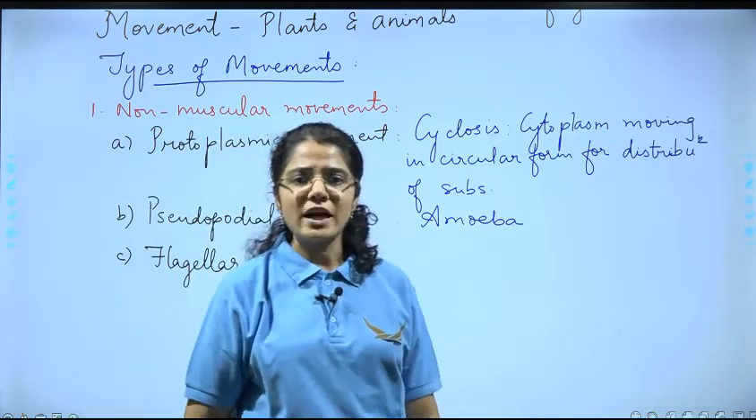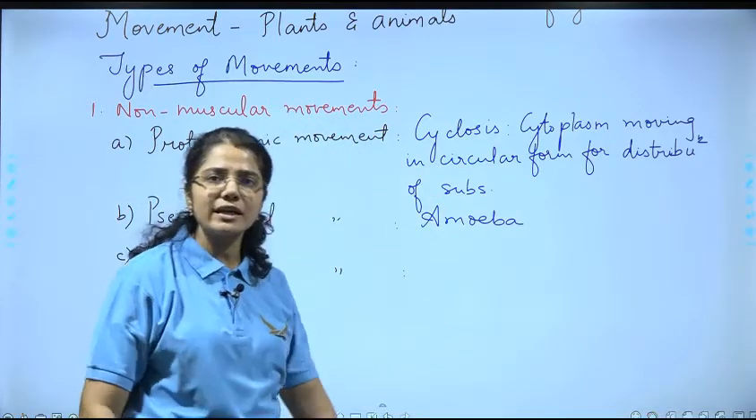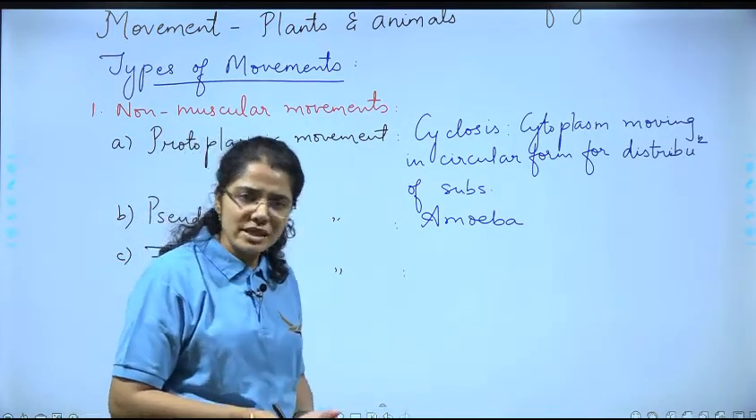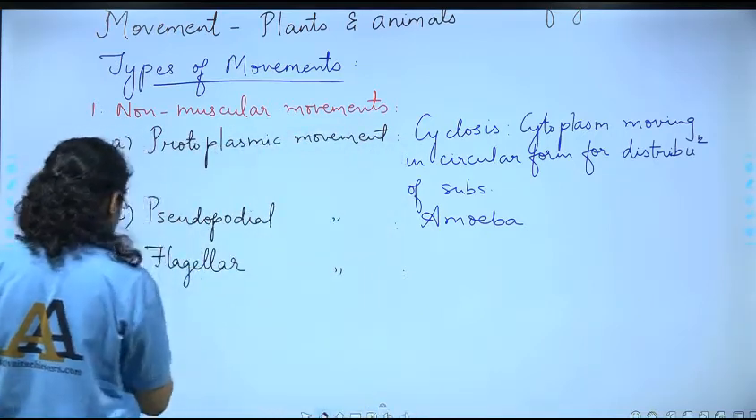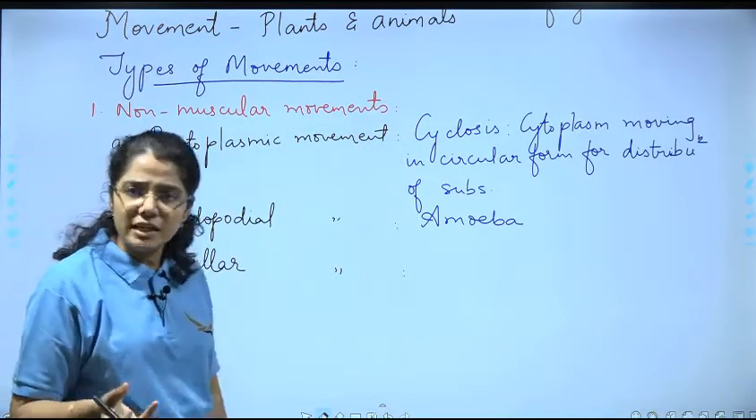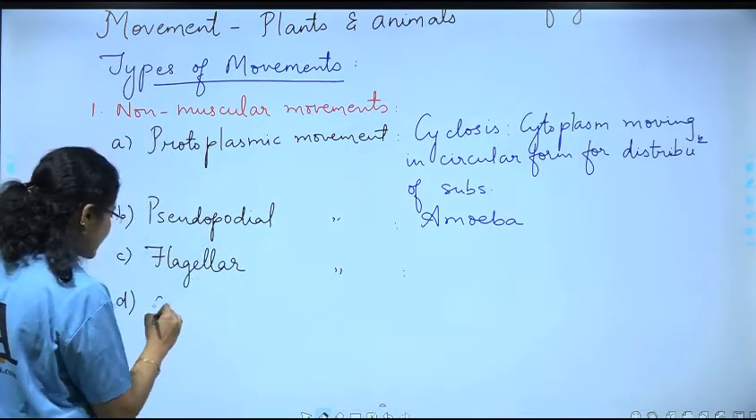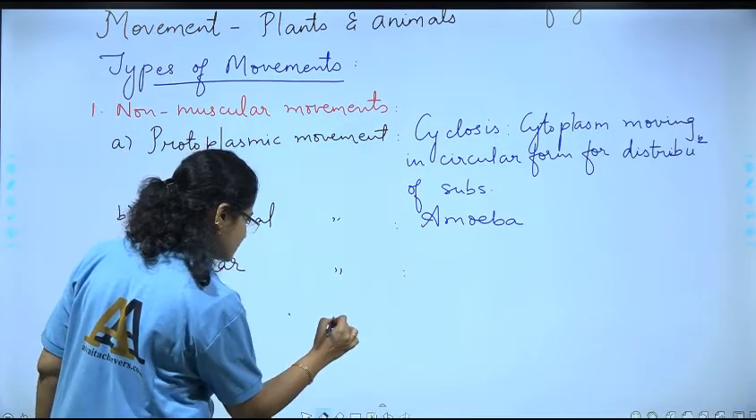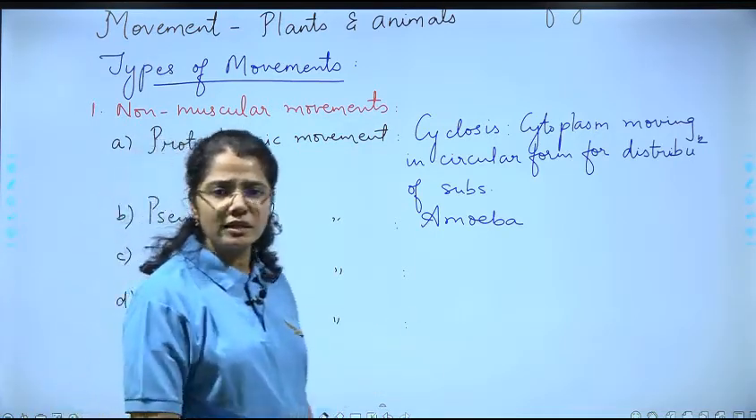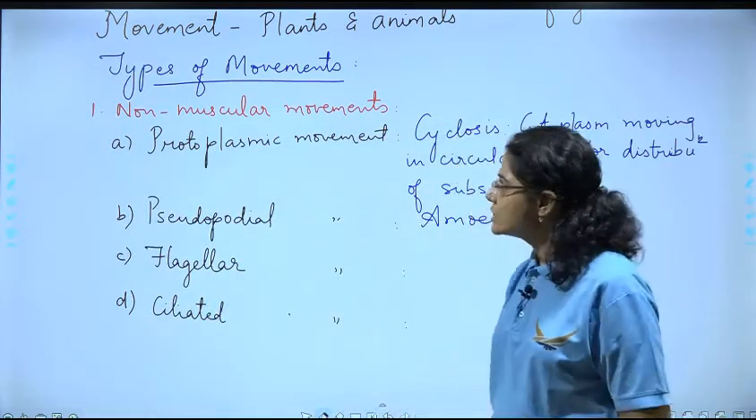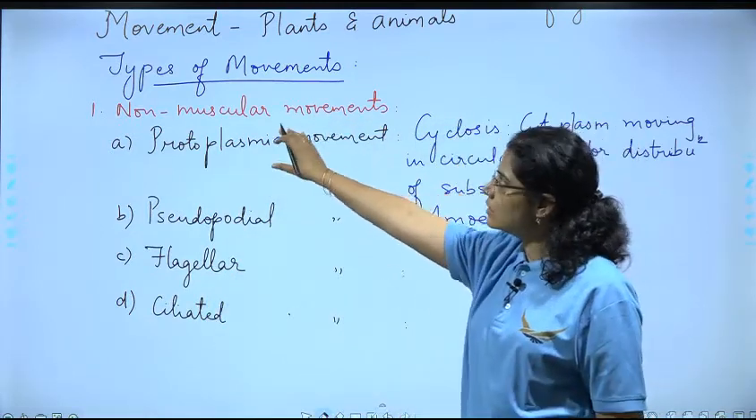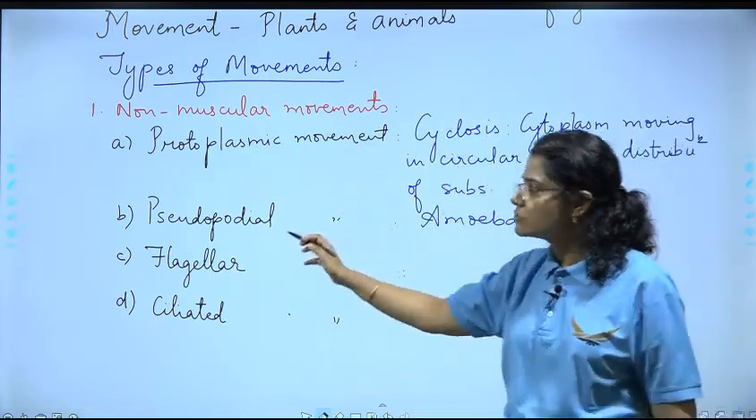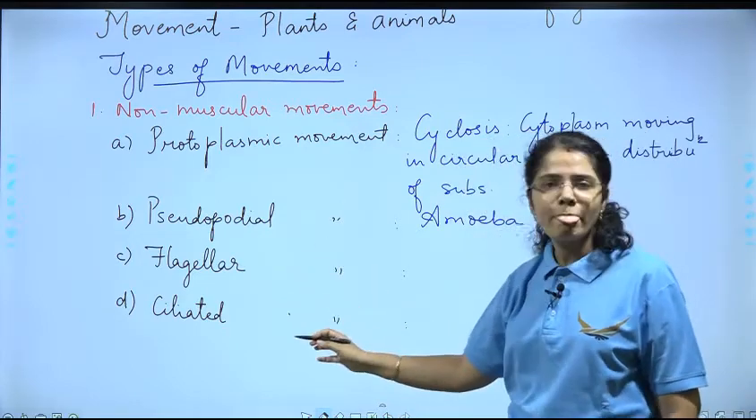Flagellar movement. Now, flagellar movement we also just discussed a few minutes back, like Chlamydomonas, the organisms which use flagella to move, right? So that is termed as flagellar movement, and in a similar manner there are cilia. So that is termed as ciliated movement, the movement done with the help of cilia. So first we discussed the non-muscular movements, and under that we discussed the four types: protoplasmic movement, pseudopodial movement, flagellar movement, and ciliated movement.